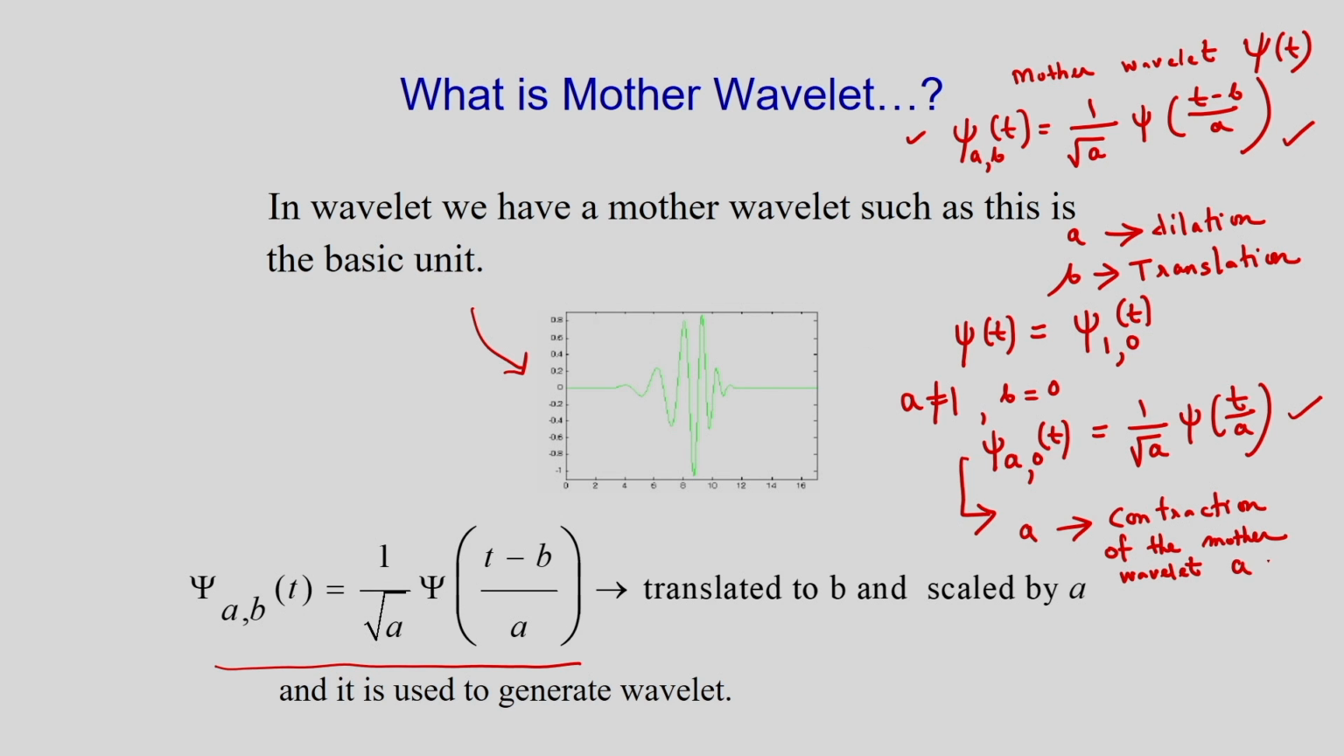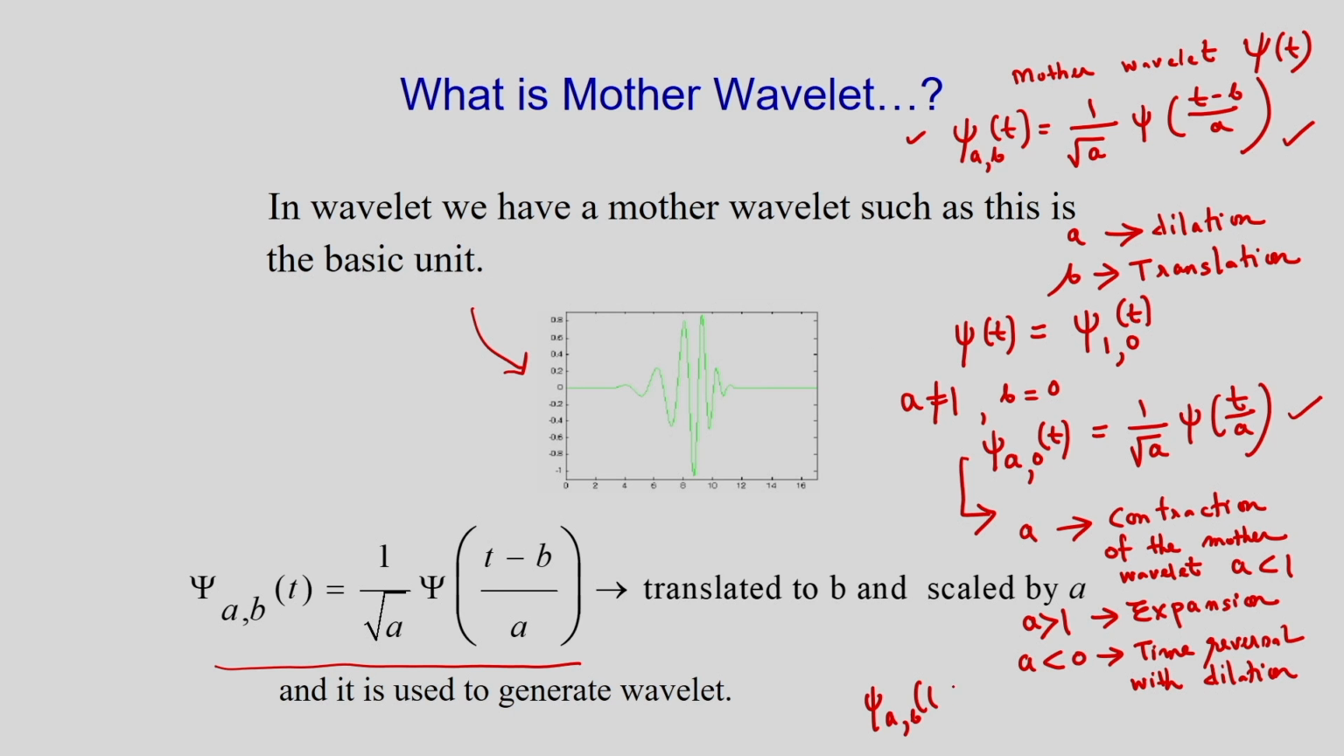If a is less than 1, that corresponds to contraction, and if a is greater than 1, that corresponds to expansion or stretching of the mother wavelet. This parameter a is called the dilation parameter or the scaling parameter. And if a is less than 0, what will happen? It corresponds to time reversal with dilation.